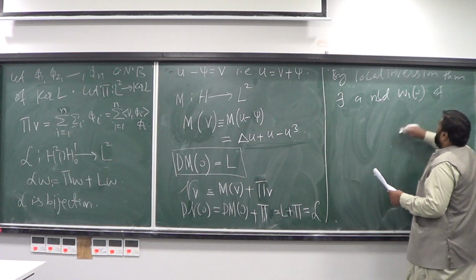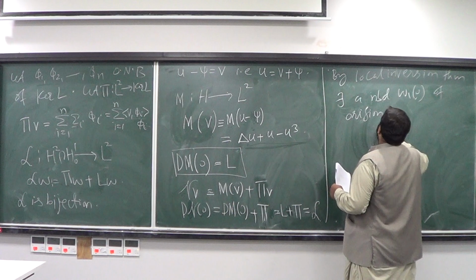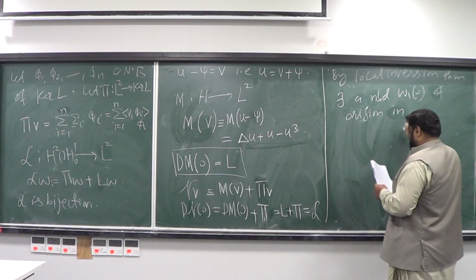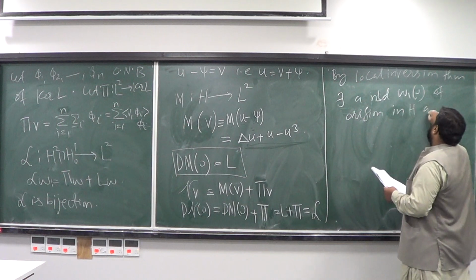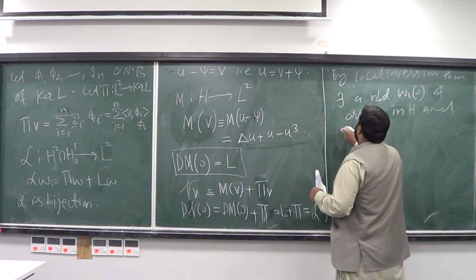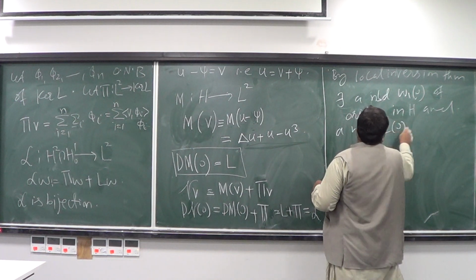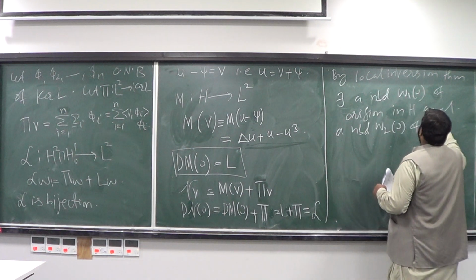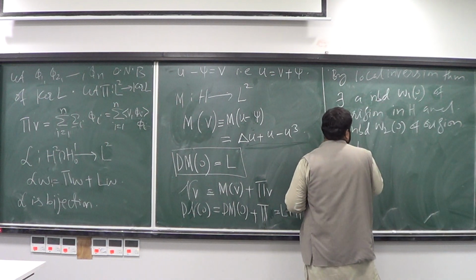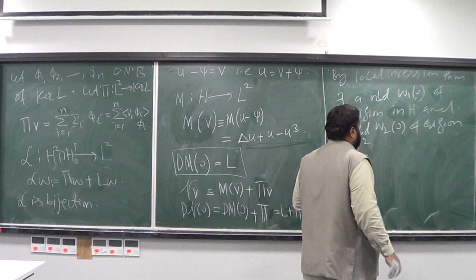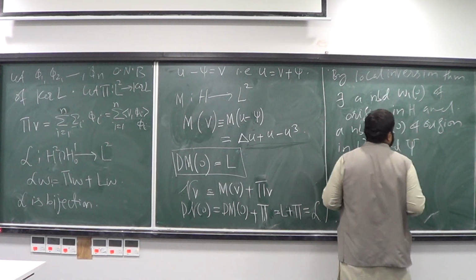a neighborhood W1 of 0, the origin, in H, and a neighborhood W2 of 0, the origin, in L2, and a map capital psi.